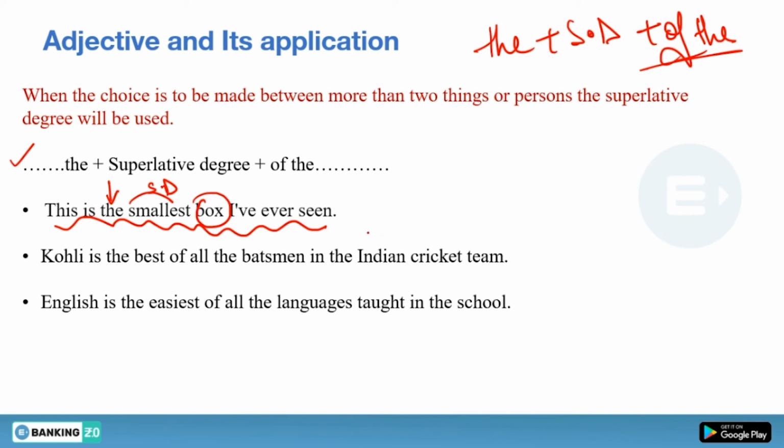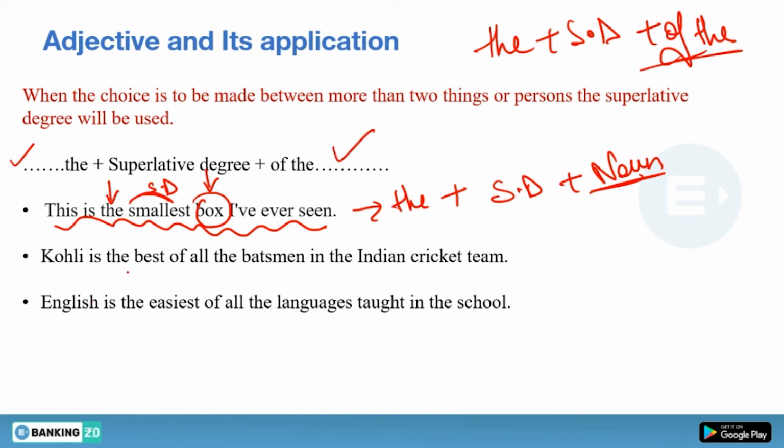So in that case we simply use the, and then superlative degree, and then simply noun. The, superlative degree, and your noun. But when you have mentioned all these things and you are only making a choice out of these things, then this structure will be followed.